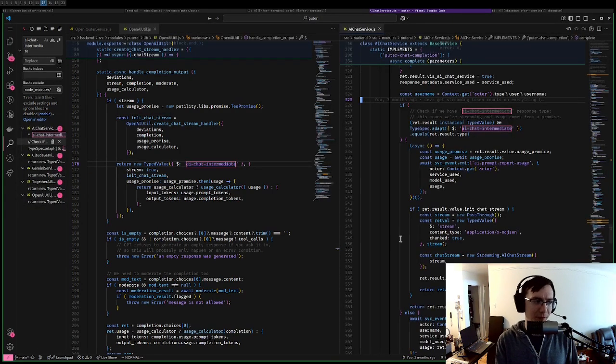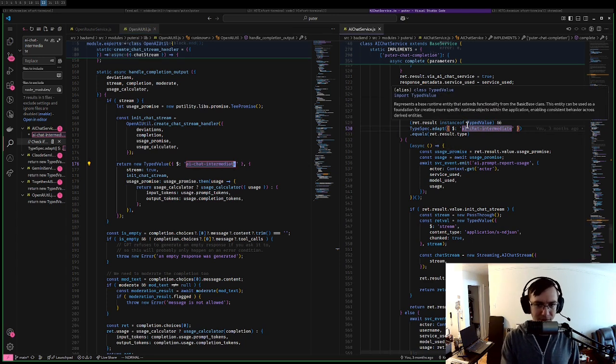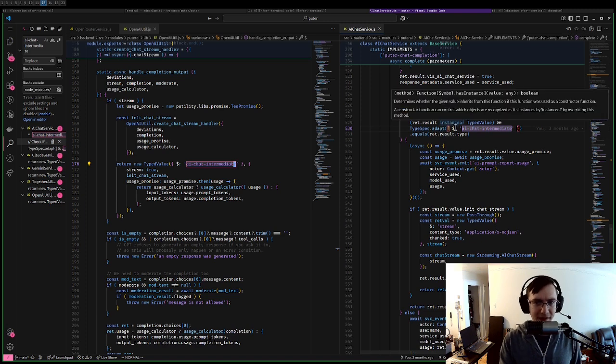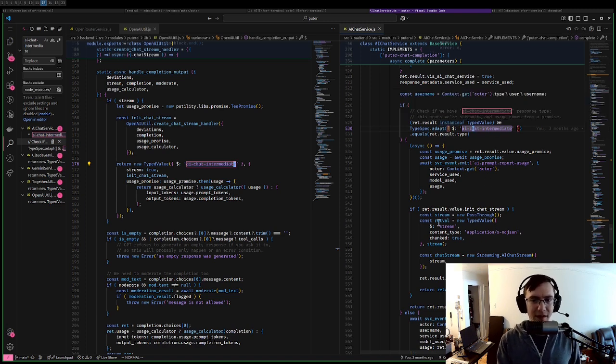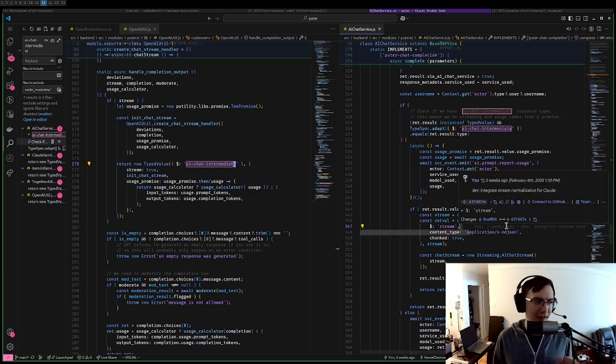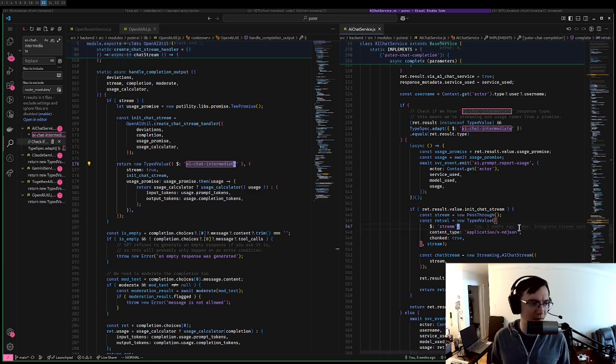What I said just before, I was missing a step. OpenAI util returns the AI chat intermediate, which is not sent to driver service yet. It first goes to AI chat service, which checks for this type explicitly. And then if it has an AI chat intermediate, it returns a stream type with content type application ND-JSON, which is new line delimited JSON.